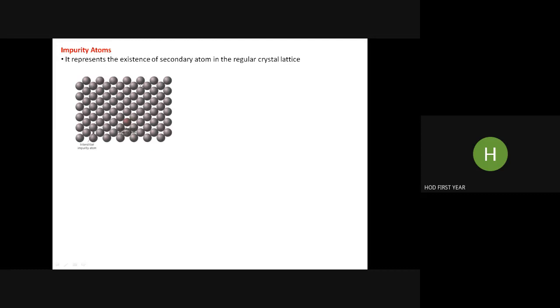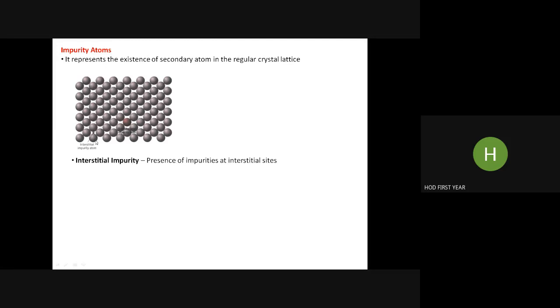So here is a regular crystal system in a material. Here you will find a foreign atom, an atom of another element, that replaces the original atom from the original site. I mean this is the example of an alloy.